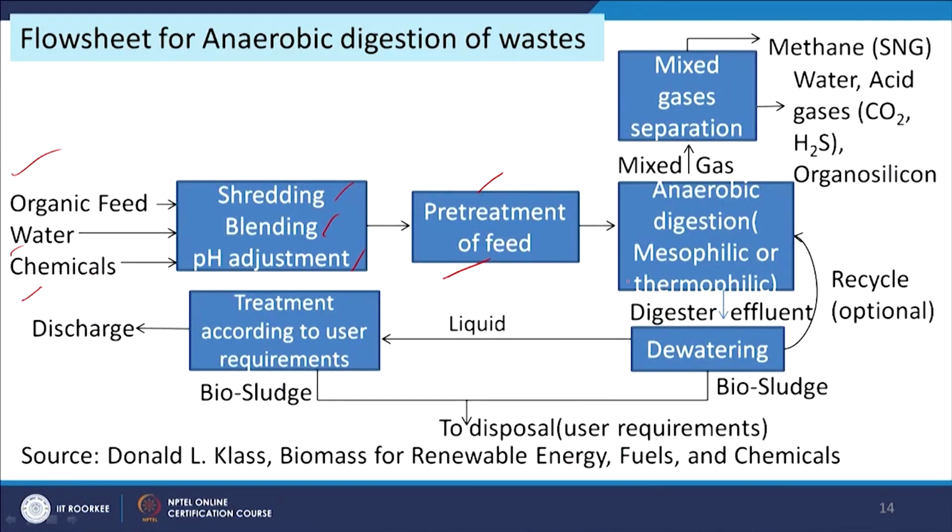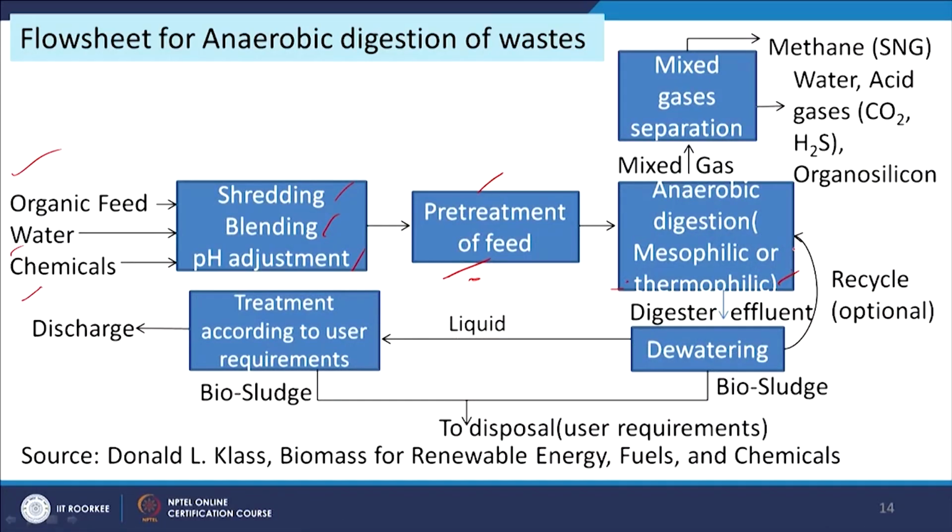Then after pretreatment, removing the undesirable materials and making the feedstock more suitable for biological conversion, it goes for anaerobic digestion. In anaerobic digestion we maintain mesophilic or thermophilic conditions. At a temperature of around 35-40 degree centigrade, the biogas is formed, and then this biogas goes up from the digester, and it can have some impurities.